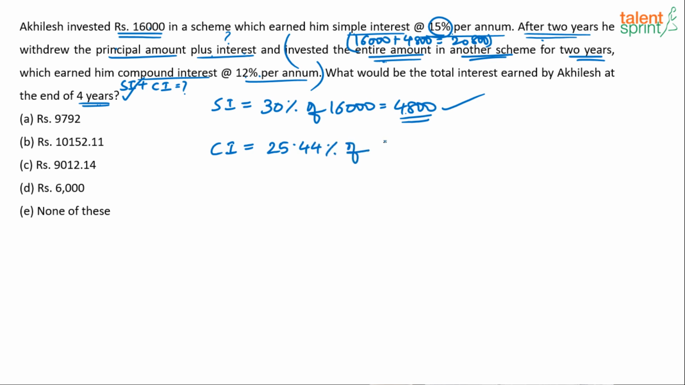25.44% of what? Principal. And this time what's the principal? 20,800. You understand? For the compounding scheme, principal is 20,800. For the simple interest scheme, the principal is 16,000. Yes or no? Don't take 16,000 as the principal. The principal is going to be 20,800.